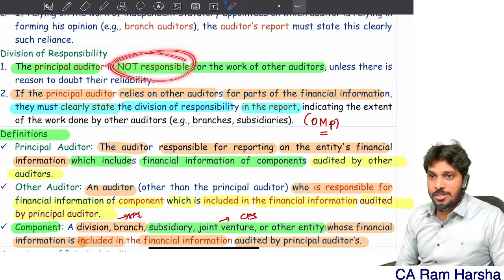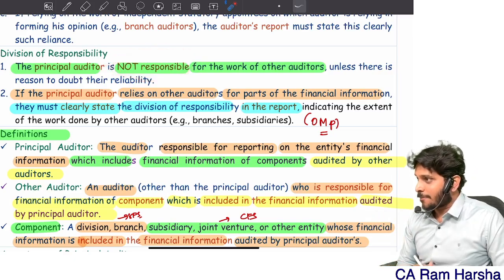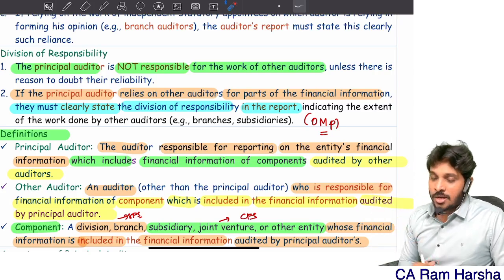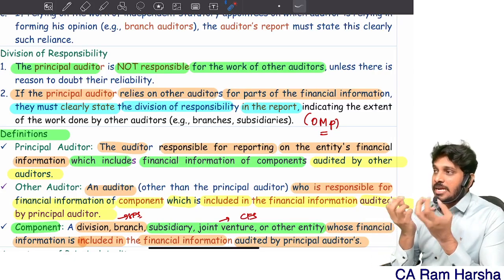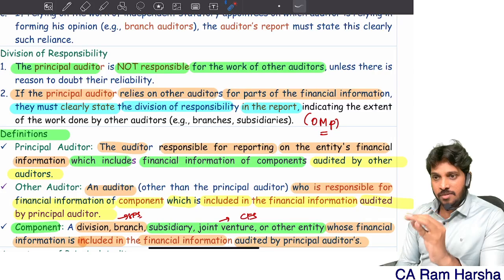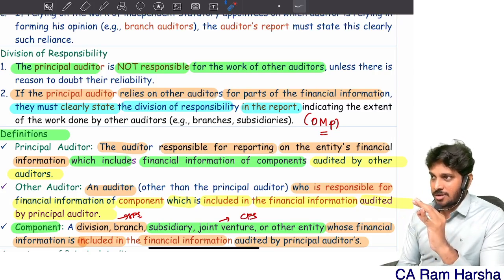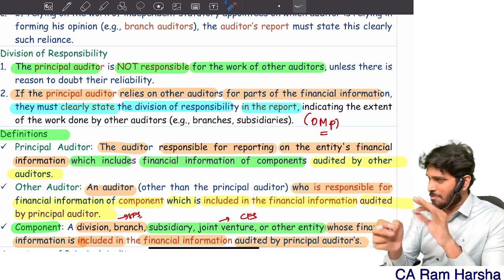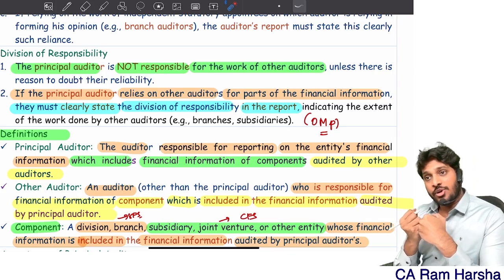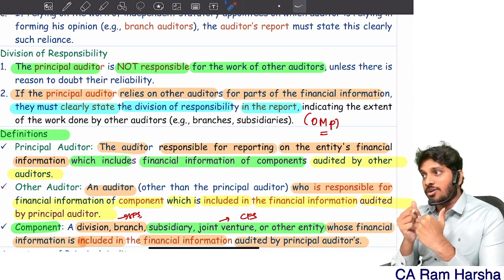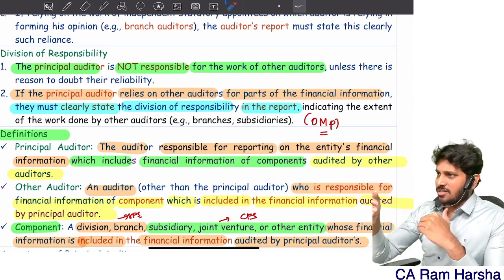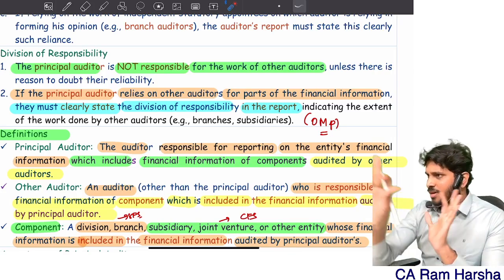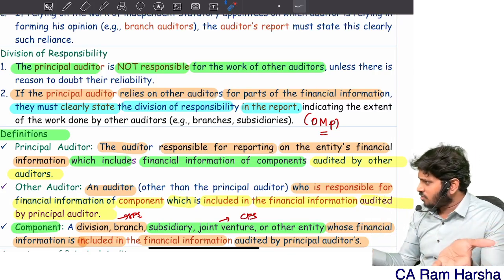Now you are saying they're not responsible, right? In the future standard, responsibility is there, but of course exceptions were listed out for that. The standard is mainly dealing with this: I am giving an audit report on standalone financials, but that standalone financials includes 26,000 branches' data also, which I didn't audit. Then how come you are giving an opinion on the entire standalone when you did not audit? That was audited by other auditors. Their reports are given to me. All the other auditors said everything is true and fair. Can I rely upon them, yes or no?